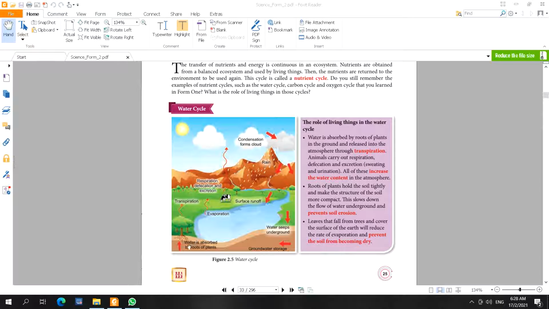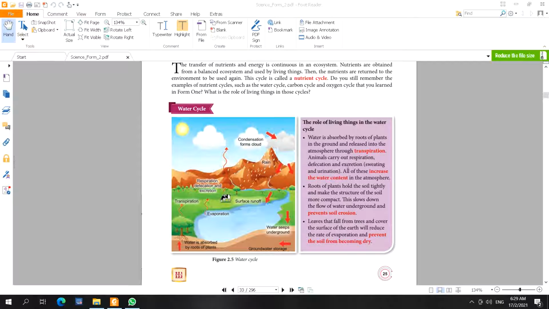See? Water is absorbed by the roots of plants and then how is it released to the environment? Through transpiration. Transpiration is a process where plants release water through stoma. And then animals carry out respiration. Animals drink water and then carry out respiration, defecation, and excretion. Examples of excretion: sweating and urination.